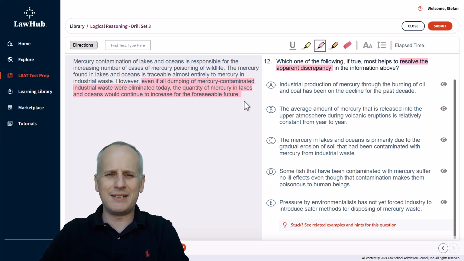So we need to mentally predict that we're trying to find information that would show you're going to continue having mercury contamination even if industrial waste were suddenly eliminated.